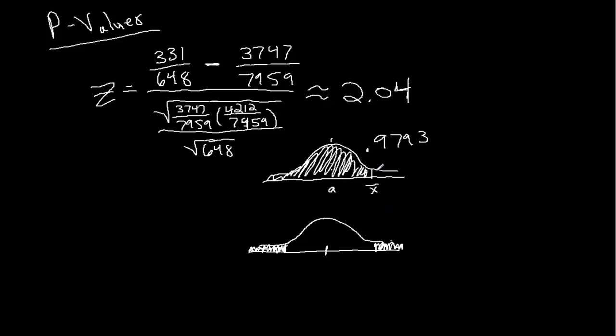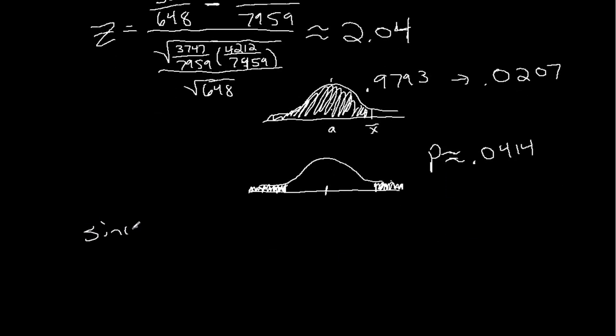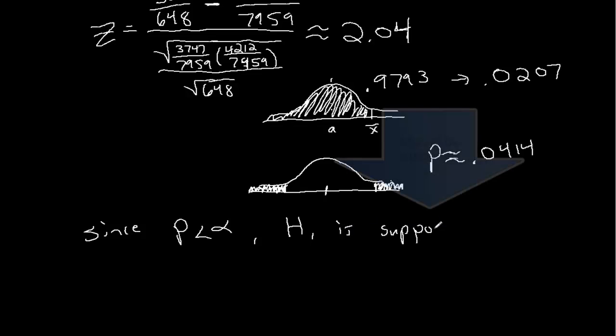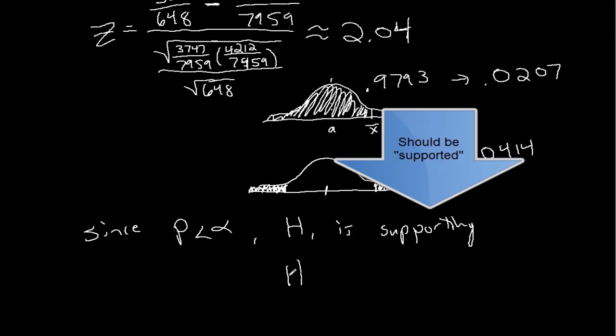So each one of these tails is 1 minus this, so it's 0.0207. So if I double that, I get a p-value of about 0.0414. And these are approximations because, first of all, this z-score is an approximation. Second of all, that which is on the table is an approximation. And since this time we have p-values less than alpha, the alternative hypothesis is supported. In other words, the null hypothesis is rejected.